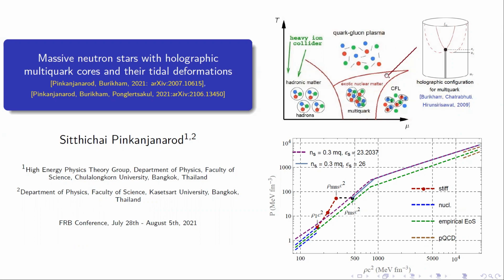It is found that multiquark matter is difficult to describe by PQCD. Therefore, we use the equation of state of multiquark from the holographic model to interpolate between low and high density. We found that high density multiquark is preferred over free quark matter, while at low density there is a first order transition from low density multiquark to nuclear matter, which can be shown in the lower diagram here.